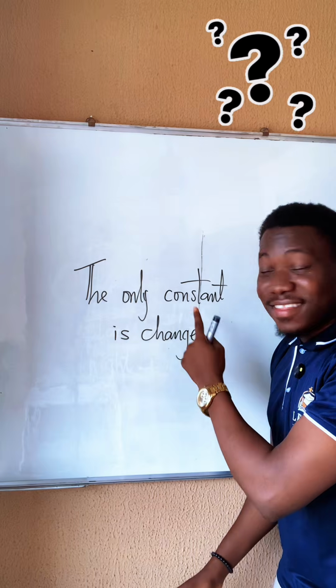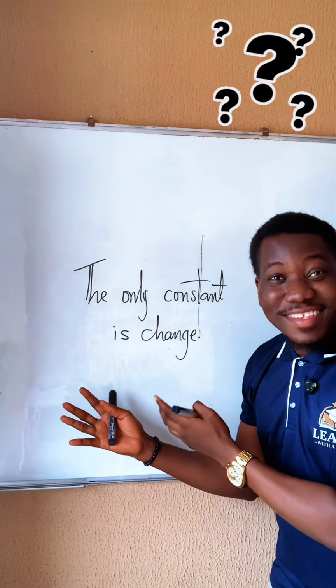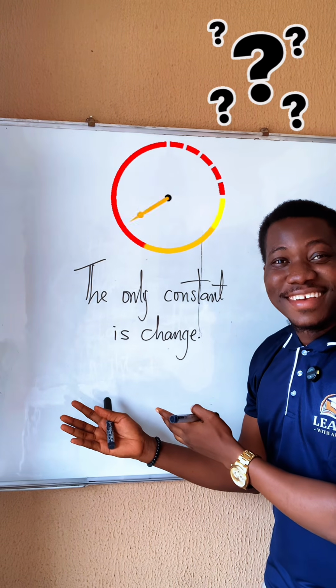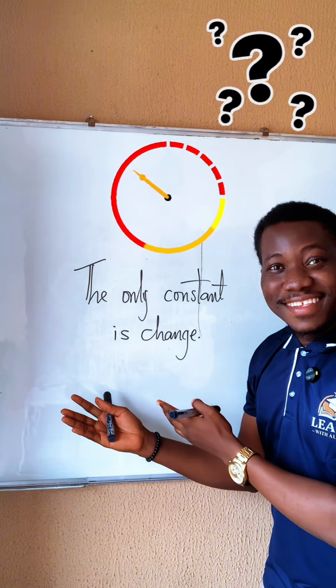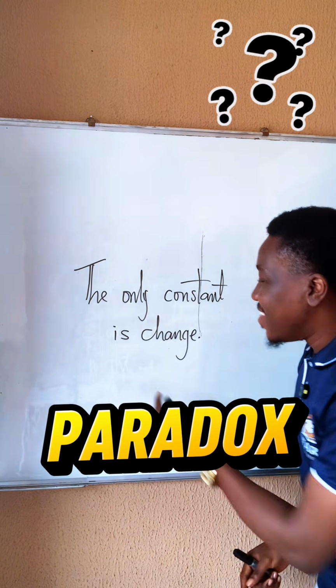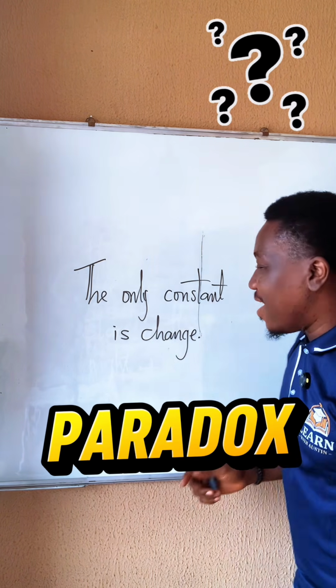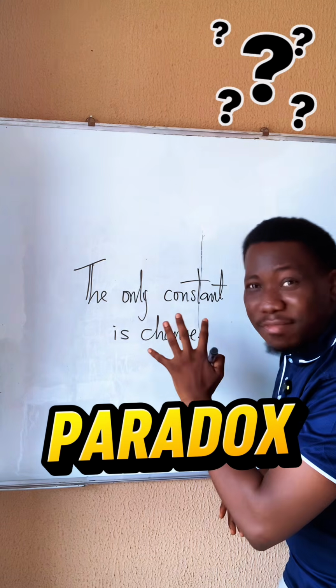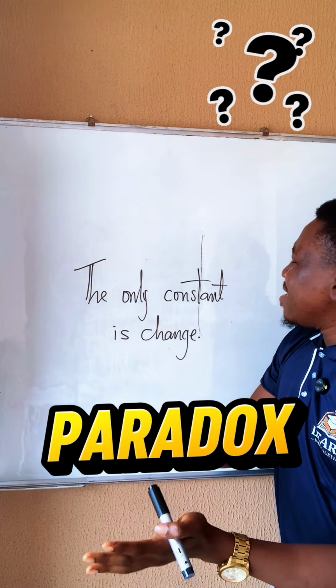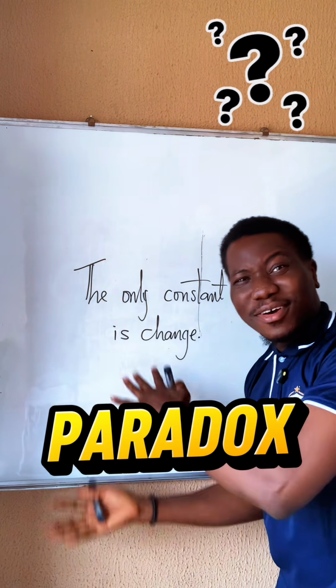Number 2. The only constant is change. Which is it? What do you say? Paradox. This is paradox. All right. We have an expression here that seems contradictory. The only constant is change. Change is constant. Constant change.